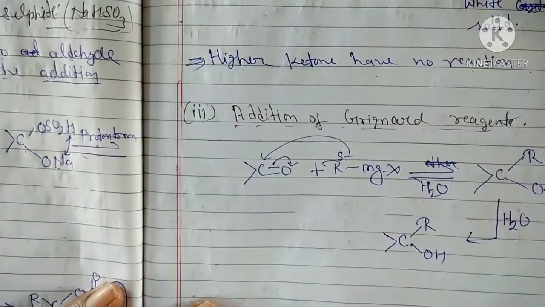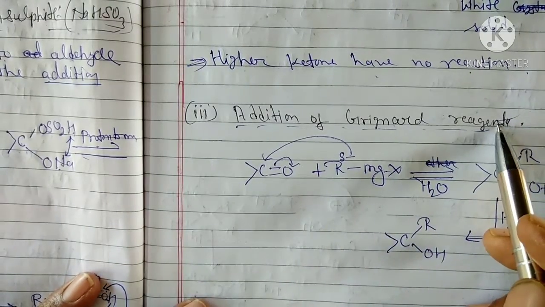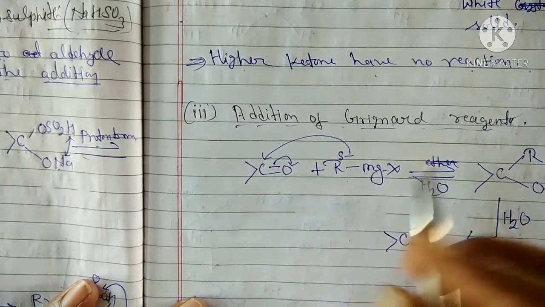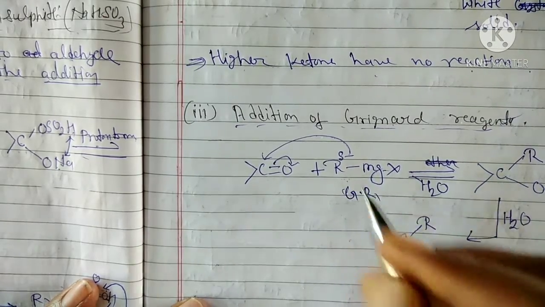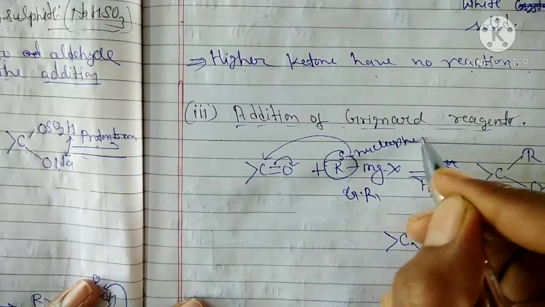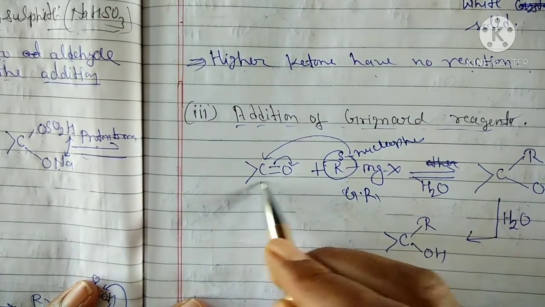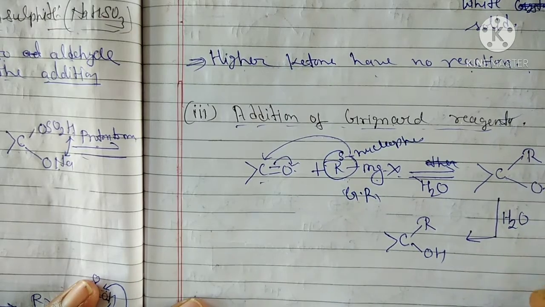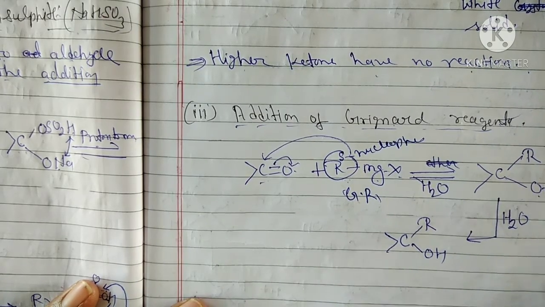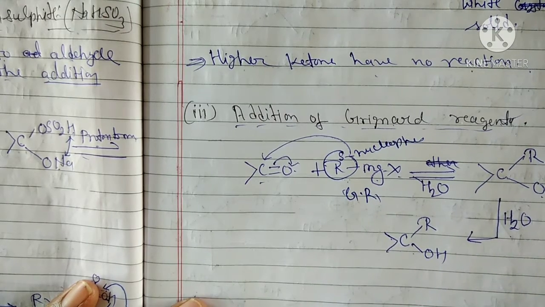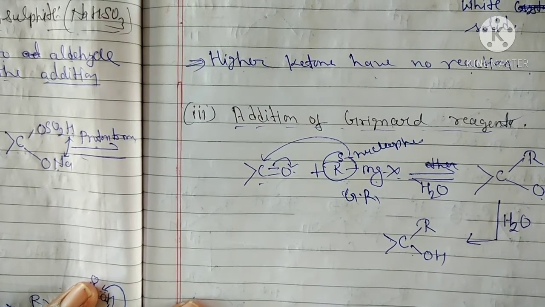And next, addition of Grignard reagent. This is the carbonyl group that reacts with the Grignard reagent. So this acts as the nucleophile. This nucleophile can attack this carbon atom, and oxygen can attack MgX to form ROMgX. After hydrolysis it forms the addition product, and this reaction is also known as a nucleophilic addition reaction.